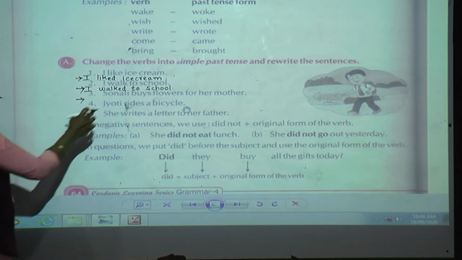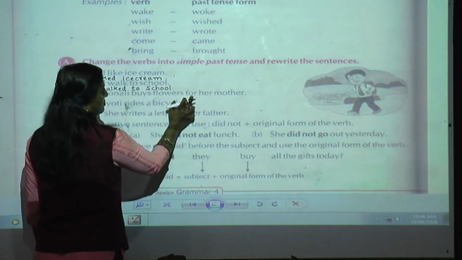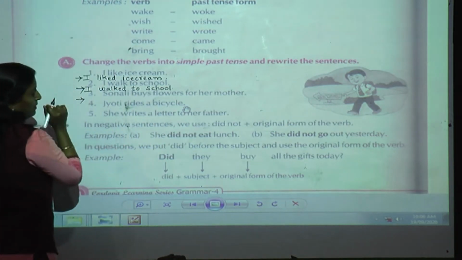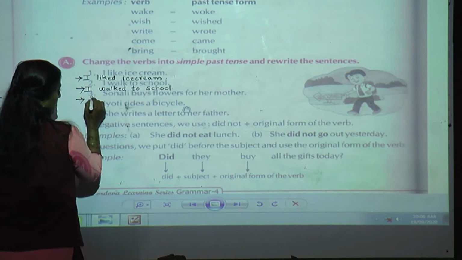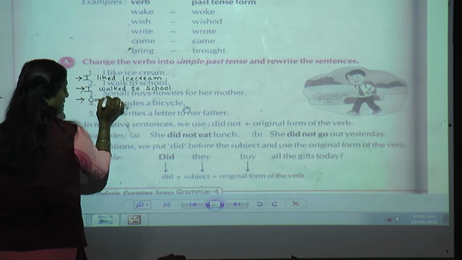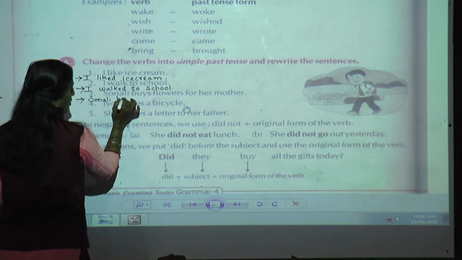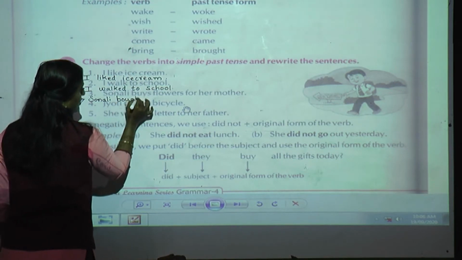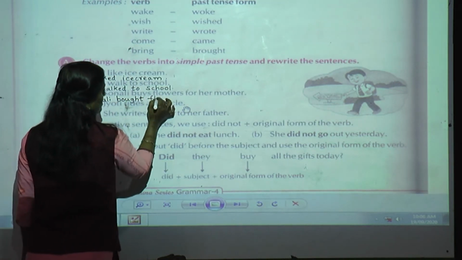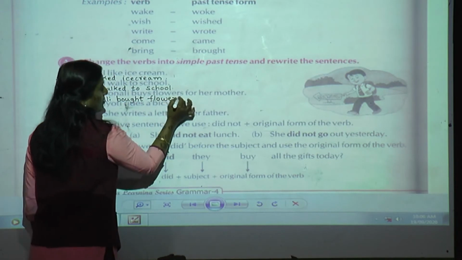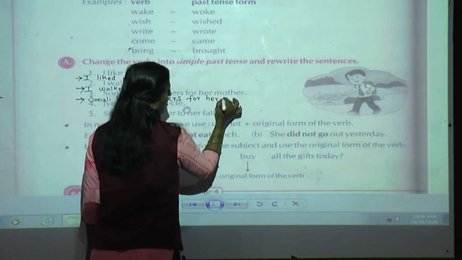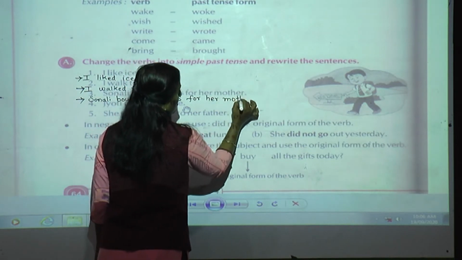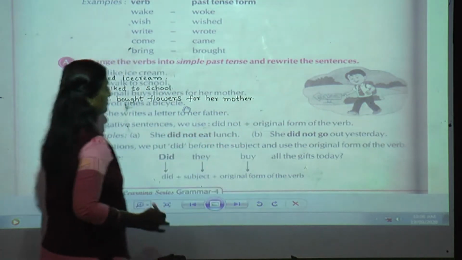Okay, next, Sonali buys flowers for her mother. What is the verb over here? Yes, buy. So, what is the past tense of buy, students? Yes, it is bought. Flowers for her mother.